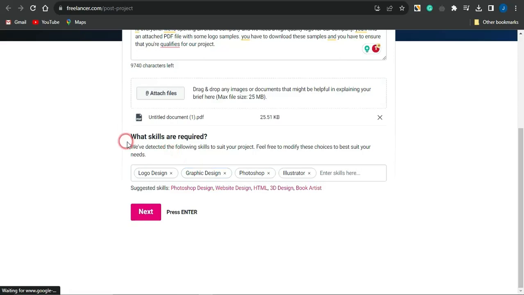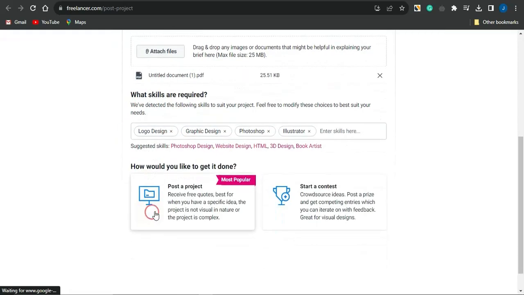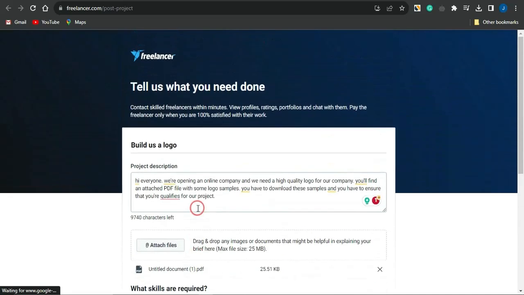You want to simply select what skills are required. Select the skills required. Once you're done, you can select this section which says how would you like to get it done, either to post as a project or to start a contest. And once you fill out all these sections, your ad or that particular gig will be uploaded on this platform.